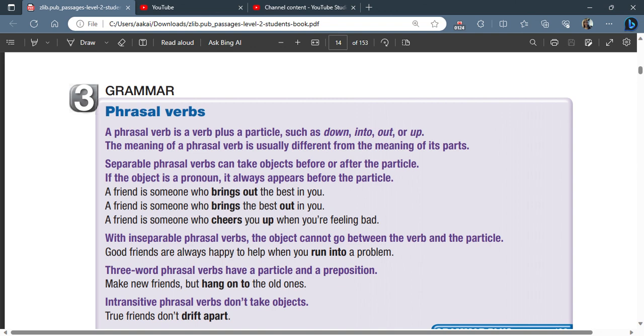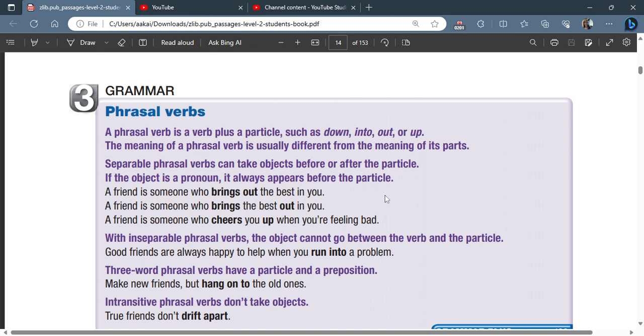So this object, the best, is in a separable phrasal verb, such as bring out. Not all phrasal verbs are separable, but this one is. We can move this object to the middle position, meaning put it after the main verb and before the particle. So we can say it this way, brings out the best in you, or we can say a friend is someone who brings the best out in you. Okay, so we have separated the main verb and the particle.